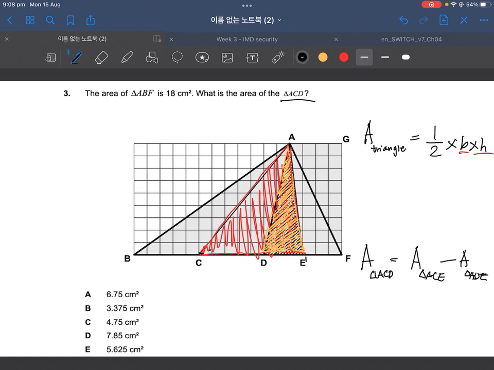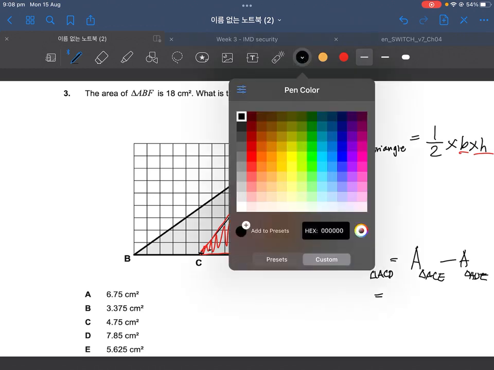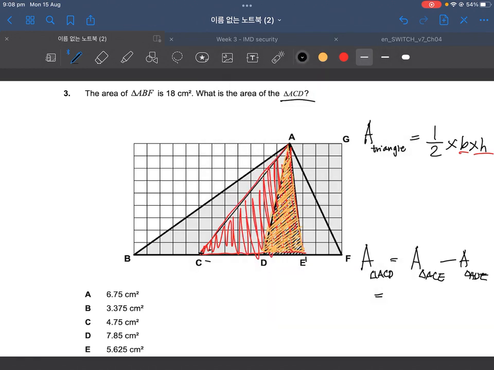And now, let's have a look. Once we've done that, we just need to find the numbers. What is area of triangle ACE? Well, what's the base, first of all? ACE, we have the base. If you count it, we have a base of 8. And what's the height? Well, we can find the height by counting the number of squares here. And if you've done that, we can find that the height is 9. So according to the formula, area of triangle is half times base, which is 8, times height, which is 9. Okay? And now we subtract from the area of triangle ADE, which is the yellow.